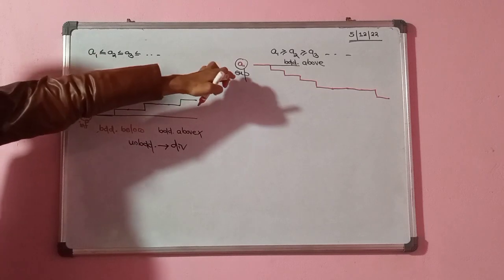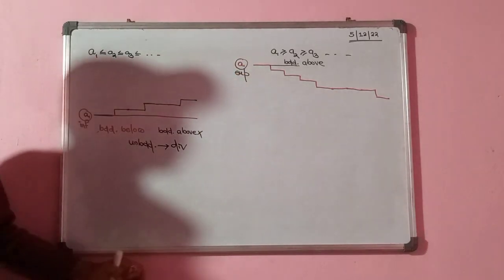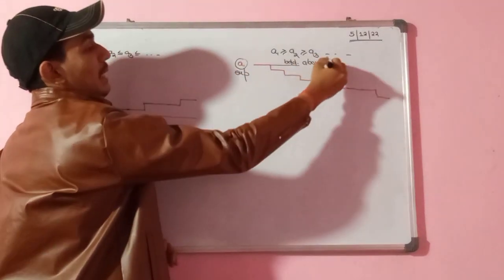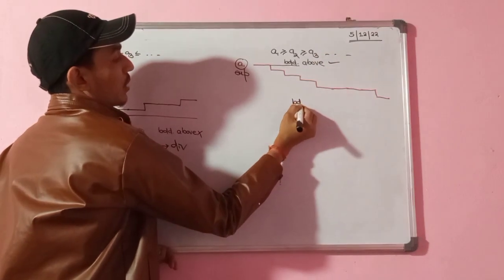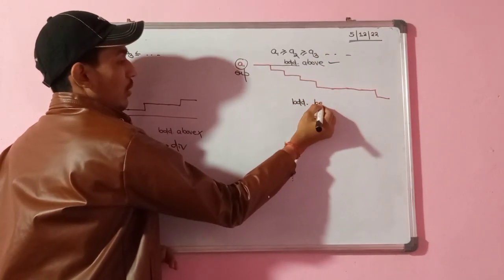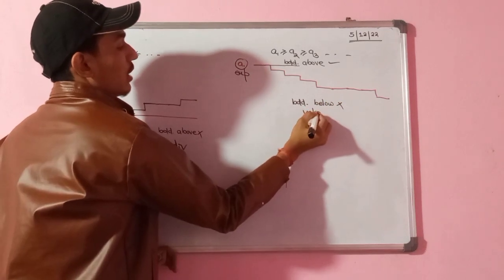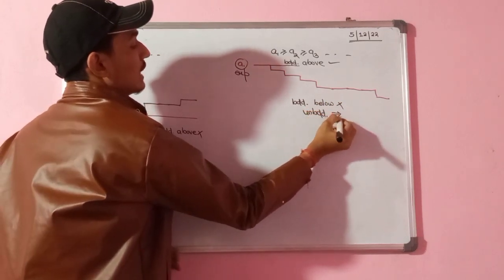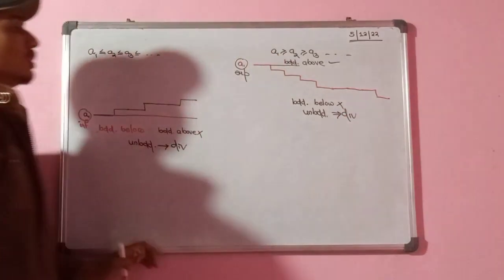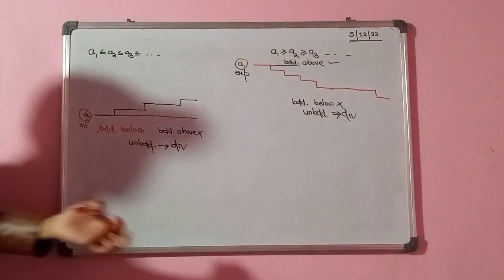The same thing holds for a monotonically decreasing sequence. If it is bounded above but not bounded below, my sequence is unbounded. Unbounded implies divergent. So this is the general case.